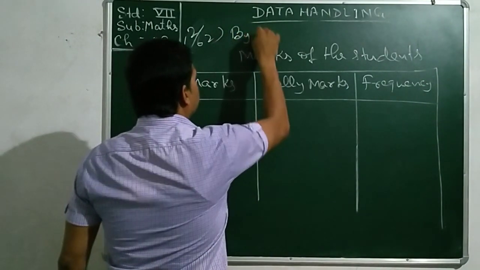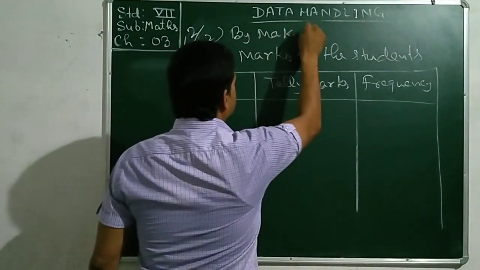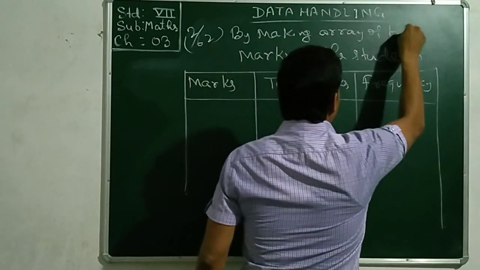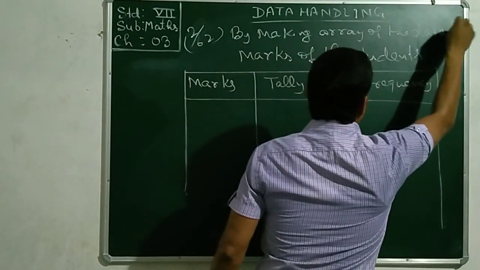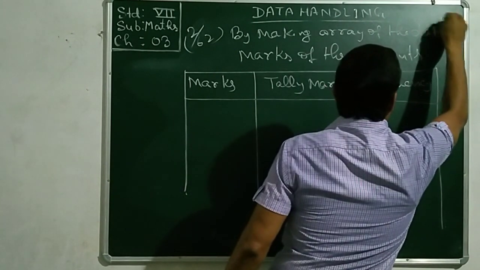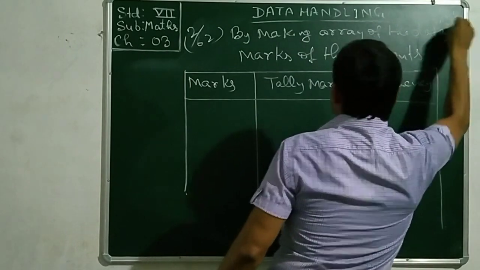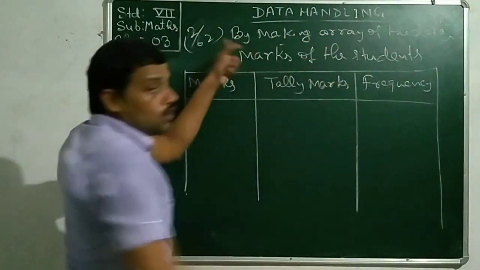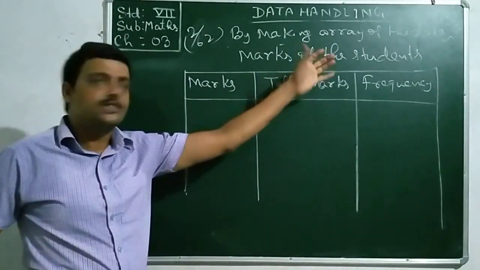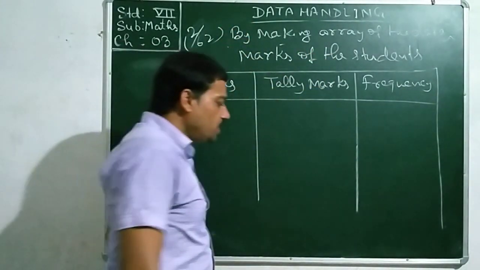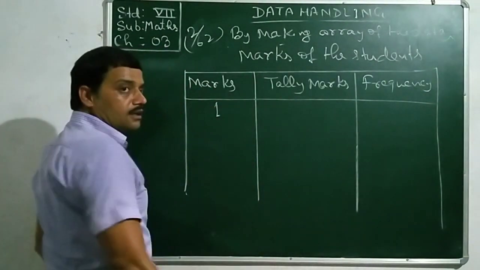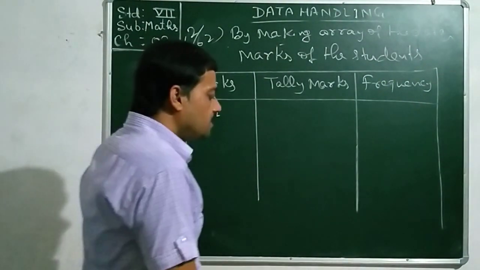By making an array of the data, you will arrange the data in ascending or descending order first. Thereafter you will conclude how many times marks 1 is appearing there.